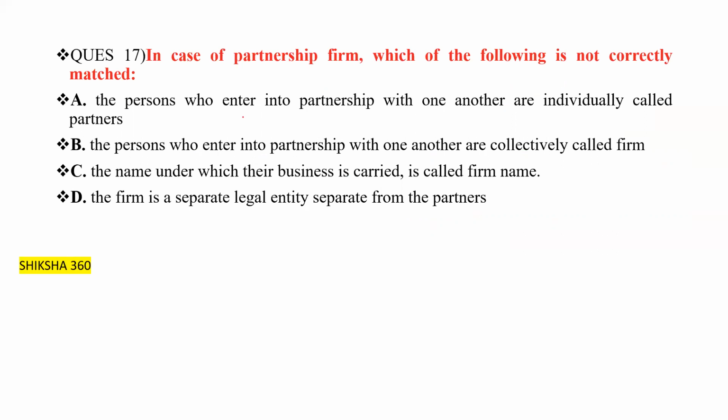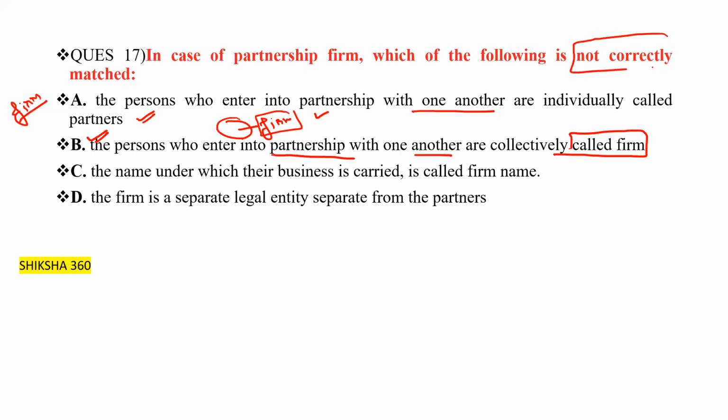The first one: the persons who enter into partnership with one another are individually called partners. This one is correct. In a partnership firm, all are partners with respect to each other. The persons who enter into partnership with one another are collectively called a firm. All the partners together in a partnership are known as a partnership firm or firm. This one is also correct. We have to find the incorrect one.